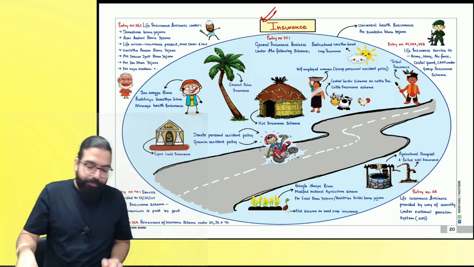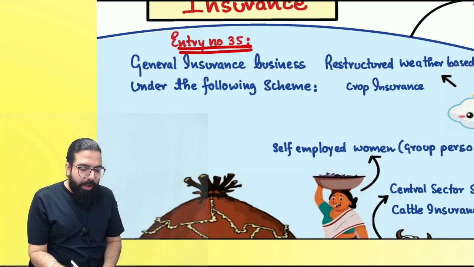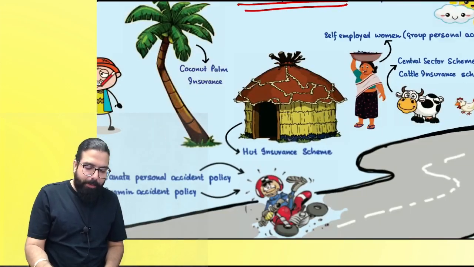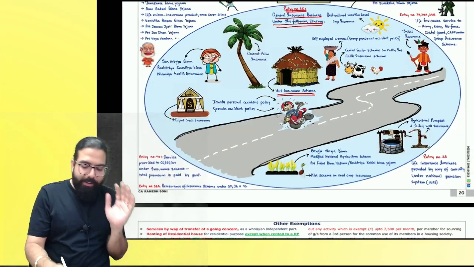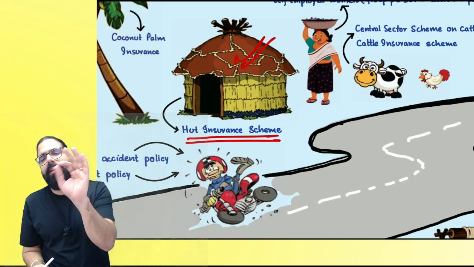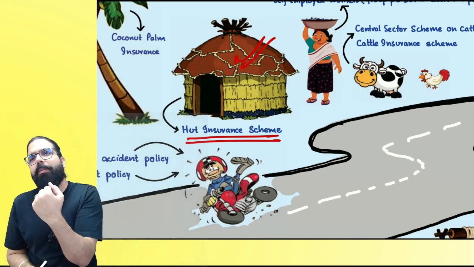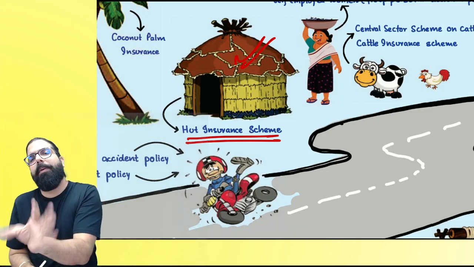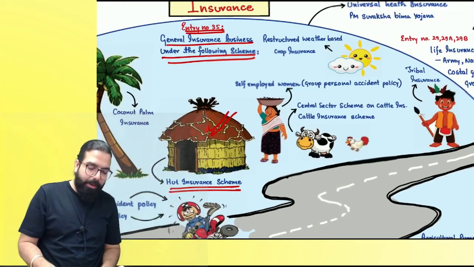Okay, everyone. Now, we have insurances under entry number 35, which talks about general insurance business under the following. Number one, under the hut insurance scheme, insurance is sold. Think this is a village. In the village, there is a hut. Under the hut insurance scheme, the premium will be so low. In that, if you charge GST, people will never take their hut insurance. Are you guys getting it? And hence, government said hut insurance scheme, no GST.